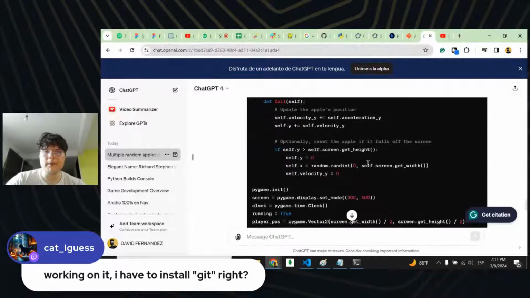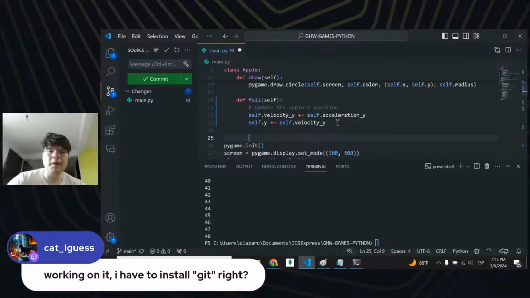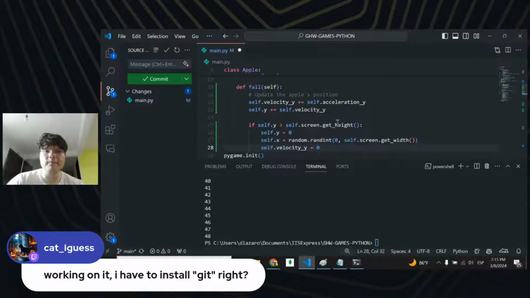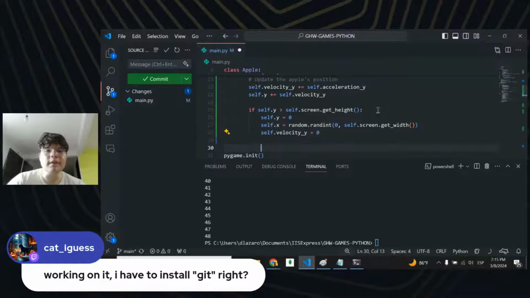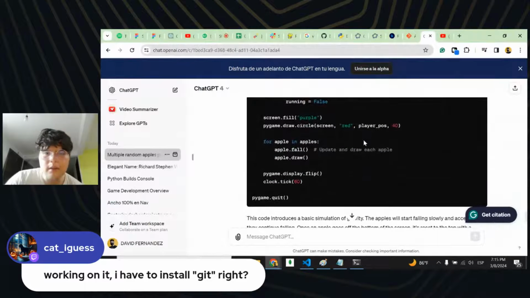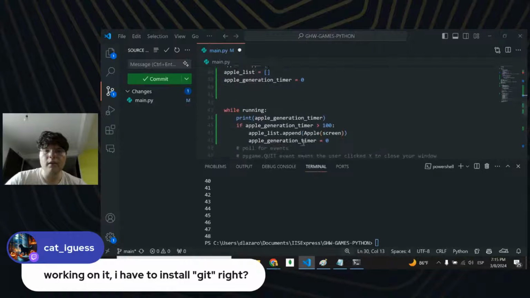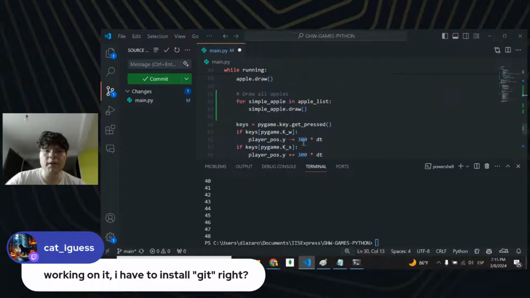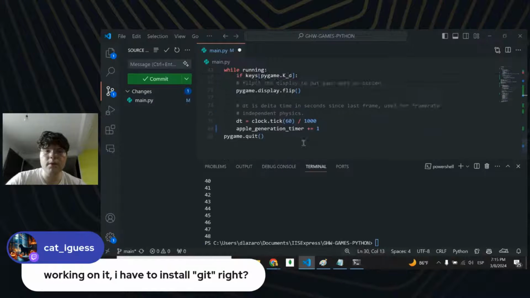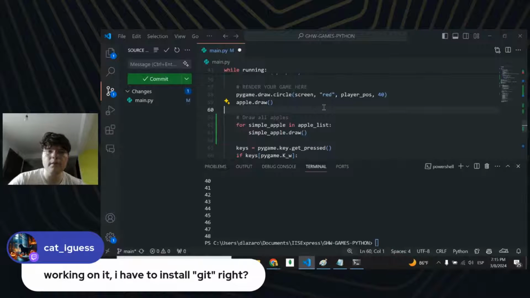Let's see, optionally reset the apple: if self.y is greater than screen.getHeight, set it to 0. Okay, yeah, sounds good. Why not? Let's add it. Let's see if the apple falls, right? Let's add it right here. Where are you? There you go.